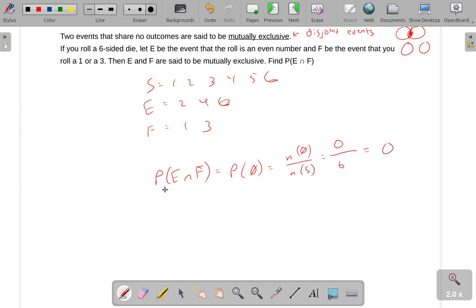So in general, if we're talking about any two mutually exclusive events, the probability of their intersection will have to be 0, because there are no outcomes that are shared between them.